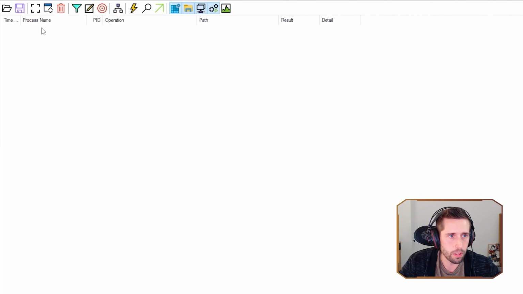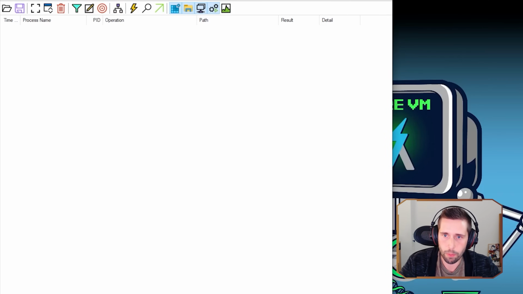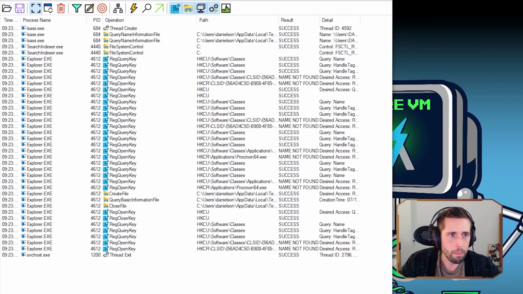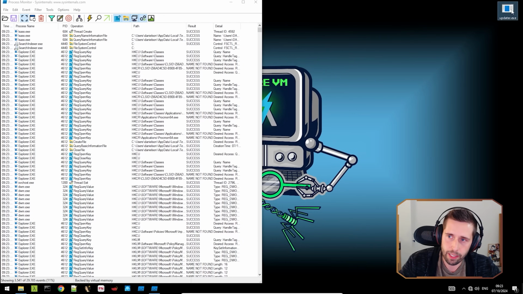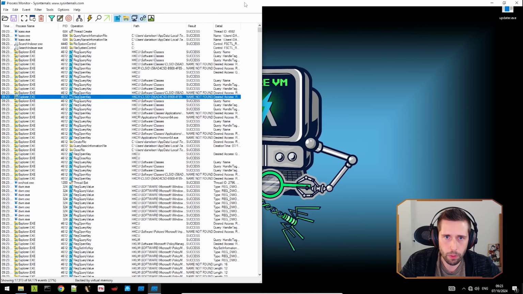And I'm going to also reset the whole capturing and then recapture when we run our malware. So I'm going to press the capture button here. I'm going to run our malware. It's called updater.exe. And you can see a little box popped up on the screen. It didn't do really much else. And we're going to try to figure out what's going on here.